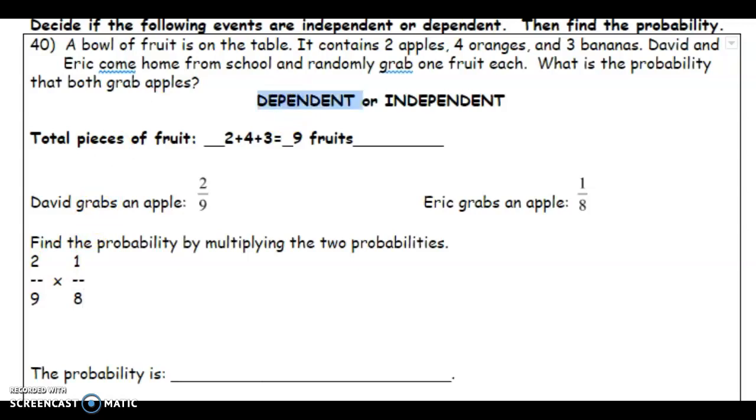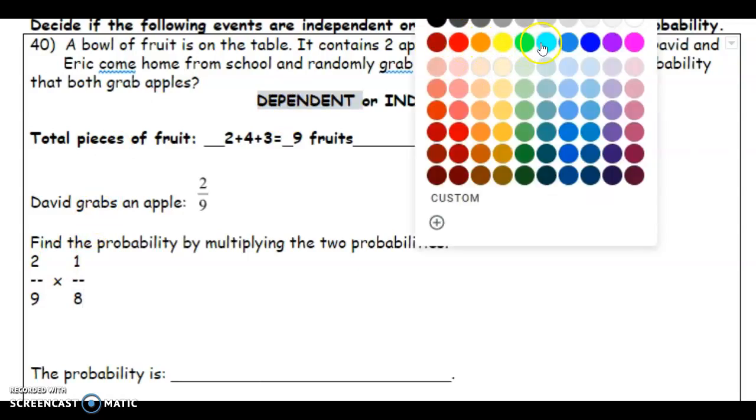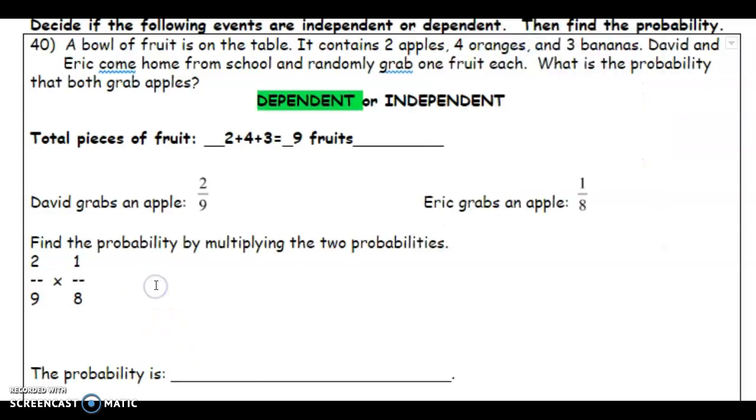So this is a dependent event. And now we will multiply these 2 fractions. We multiply the numerator with the numerator, so 2 times 1 equals 2, over 8 times 9, which is 72. And if we simplify this by 2, 2 divided by 2 gives me 1, and 72 divided by 2 gives me 36. So the probability is 1/36.